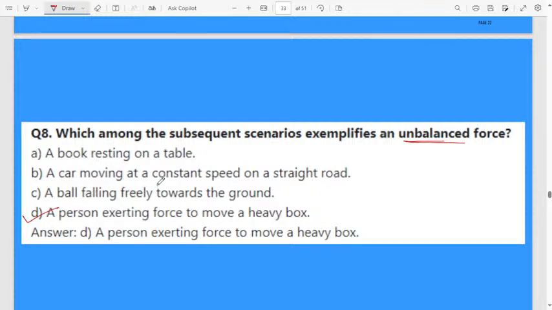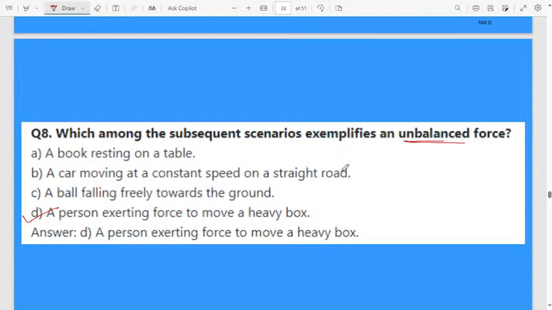A car is moving at a constant speed on a straight line. The car is already in a state of motion according to Newton's first law without applying a force. Yes, law of inertia. That is an example of inertia. If the car is continuously moving and you want to stop it, you have to apply a brake, then it becomes an unbalanced force.